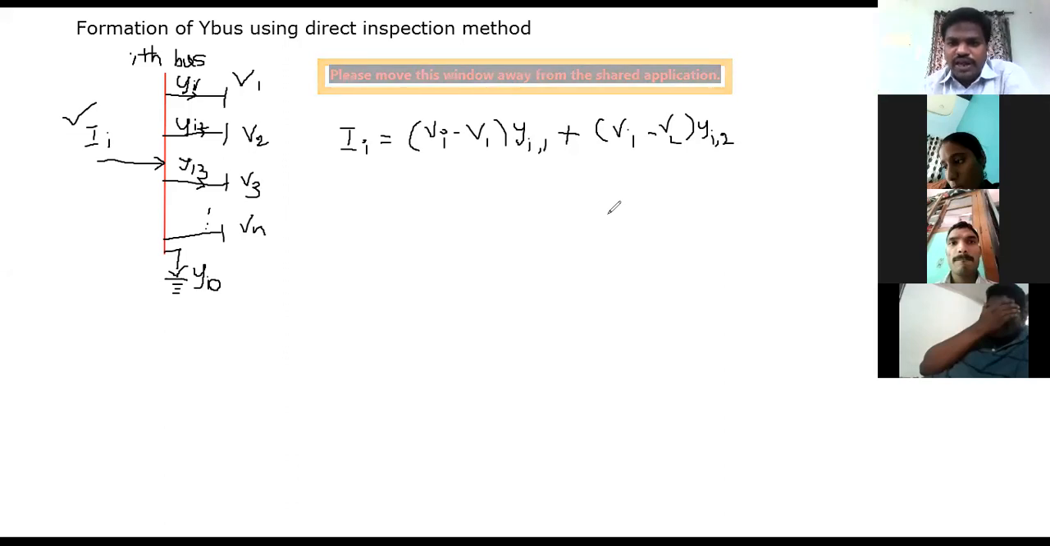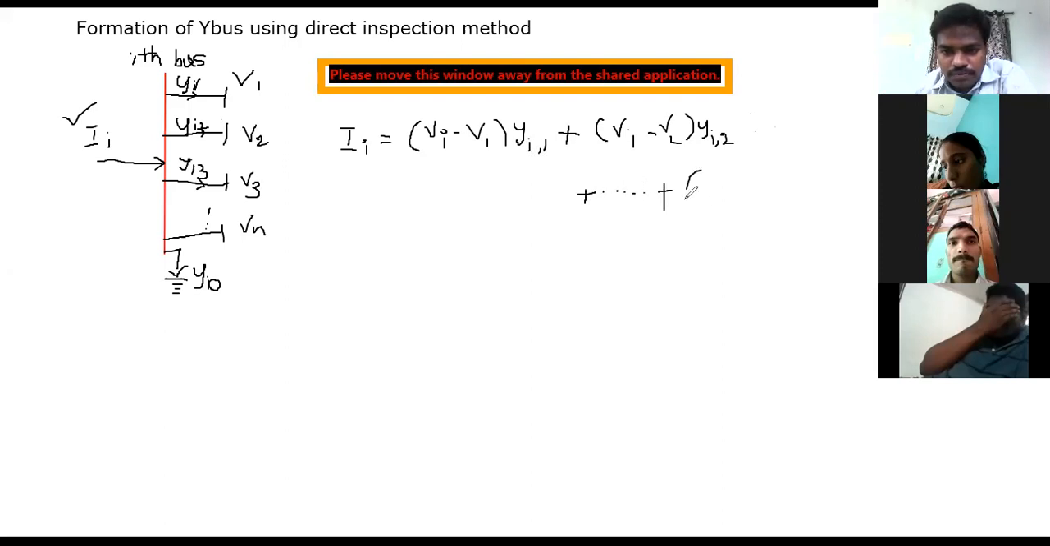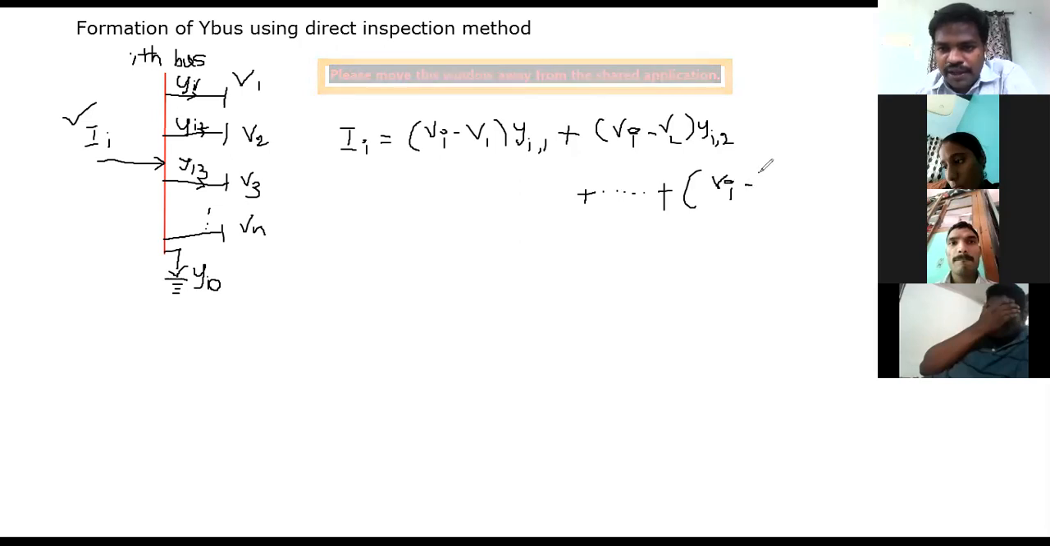So in this way you are getting n algebraic equations, but I am going to write down the generalized form. The current at the ith bus can be written as Ii is equal to Vi minus V1 into Yi1, plus Vi minus V2 into Yi2, plus Vi minus V3 into Yi3, and so on up to the nth term. So this I can write as Vi, this is not V1, so this is Vi. Please do remember. So Vi minus Vn into Yin. I think it is clear now.